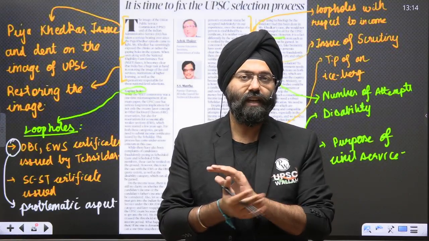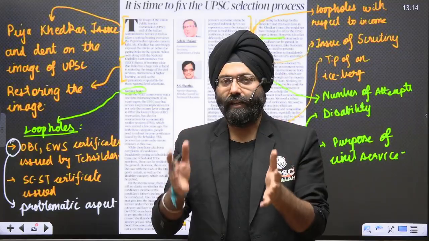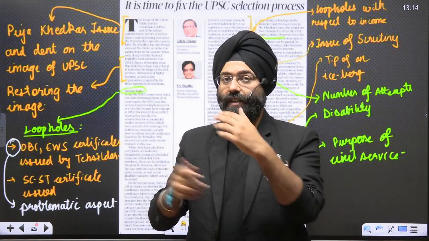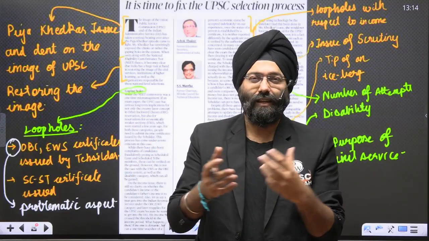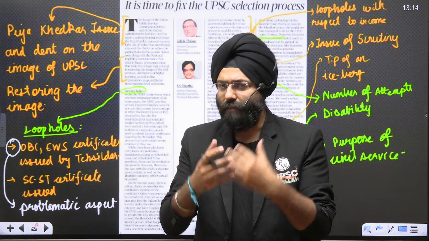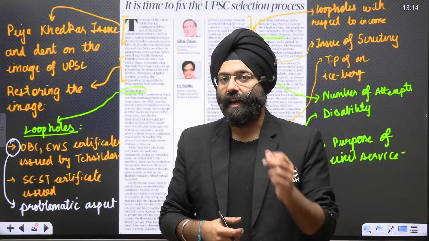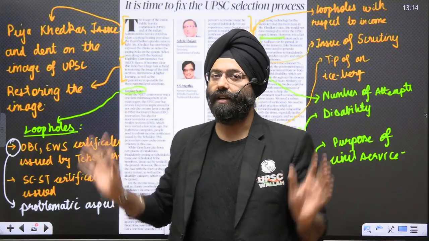It was only when we realized that certain red beacon lights were on an Audi car that came in front, certain photographs were clicked, and after that some investigation was done, that we realized there were certain issues with respect to the fraud that had happened. Otherwise, possibly many other people would have done this and they are still in the service. This has to be thoroughly investigated. That is what the basic article concerns itself with.